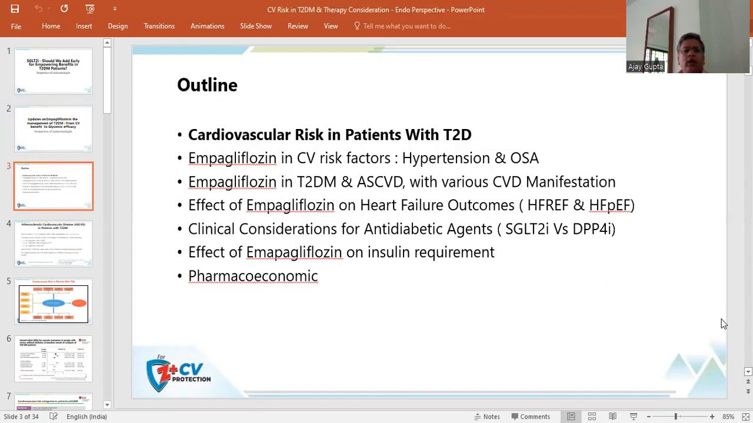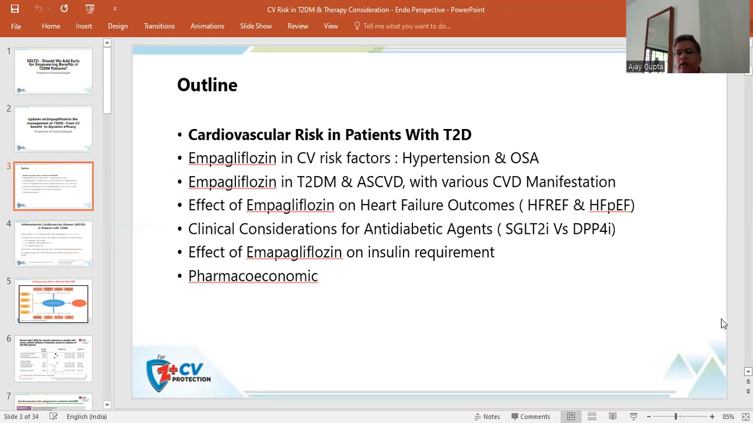So this is the outline of my presentation. Cardiovascular risk in patients of type 2 diabetes mellitus. Empagliflozin in cardiovascular risk factors, hypertension and obstructive sleep apnea. Empagliflozin in type 2 diabetes mellitus and atherosclerotic cardiovascular disease with various cardiovascular disease manifestations. Effect of empagliflozin on heart failure outcome, heart failure with reduced ejection fraction and heart failure with preserved ejection fraction.